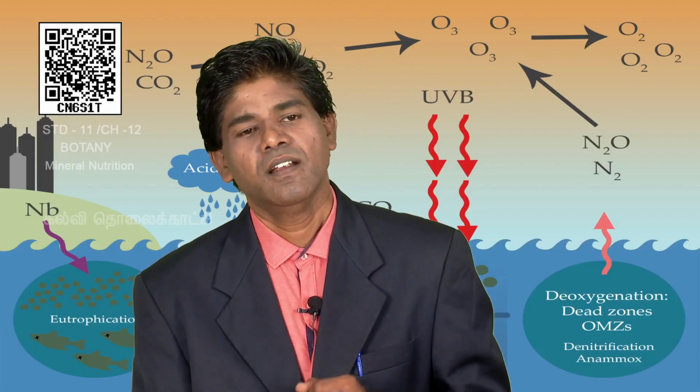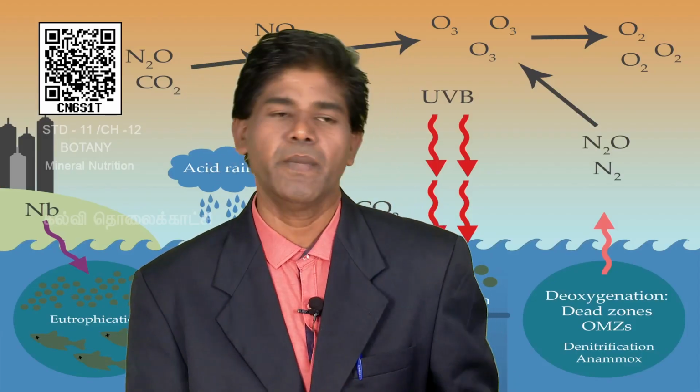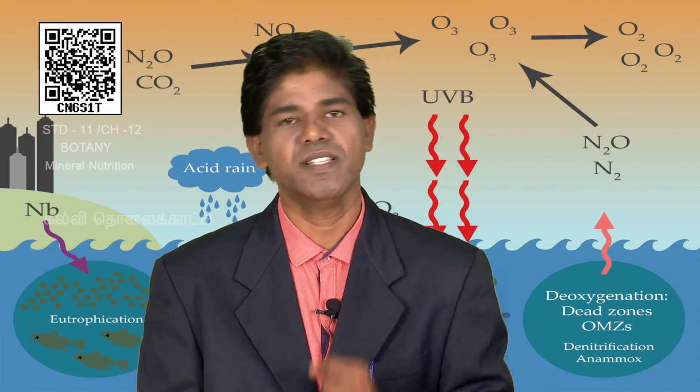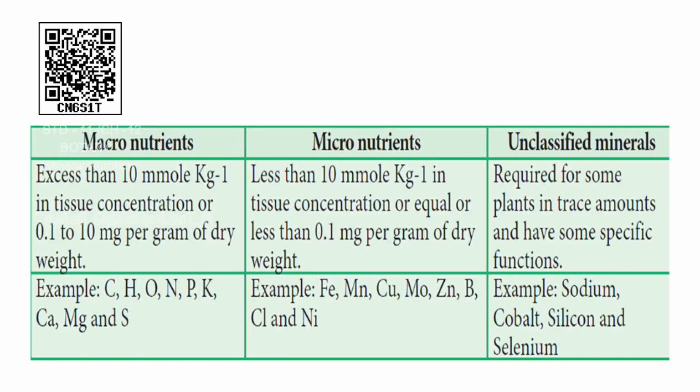Okay. Next, if you want to remember the macronutrients, you can remember like this. CHO, these three are normally called the skeletal minerals. NPK, these three are important for fertilizer: nitrogen, phosphorus, potassium. And the remaining three: calcium, magnesium, sulfur. So, these 9 elements are called macronutrients.